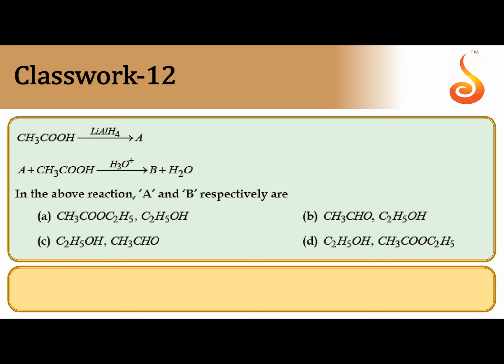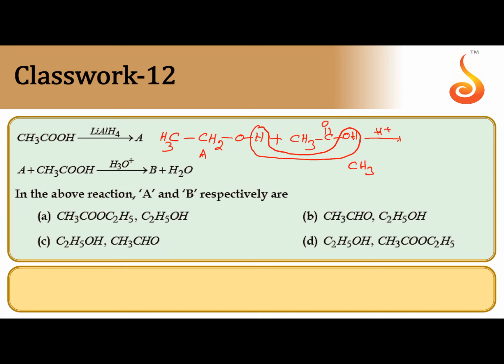Next one: acetic acid with LiAlH4 gives ethyl alcohol, CH3CH2OH. So A is ethyl alcohol. Ethyl alcohol plus acetic acid in the presence of an acid catalyst. After the formation of A, you write acetic acid, CH3COOH, in the presence of acid. Esterification takes place. H is provided by ethyl alcohol, OH is provided by acetic acid during the esterification.